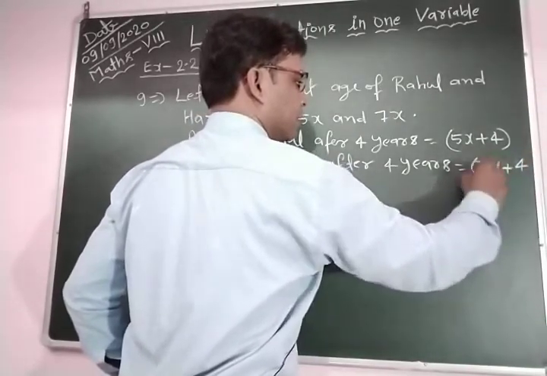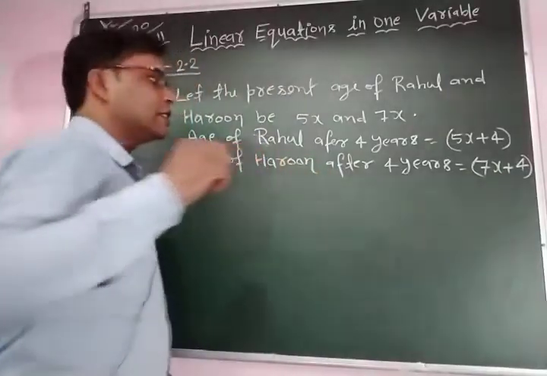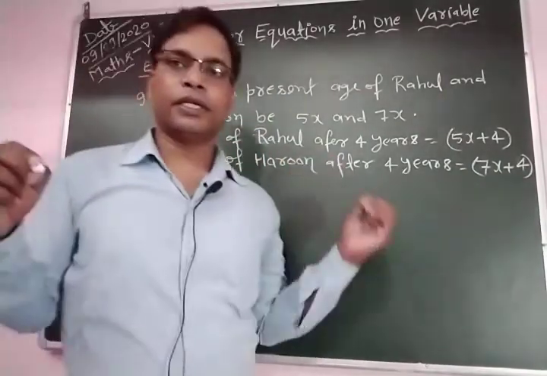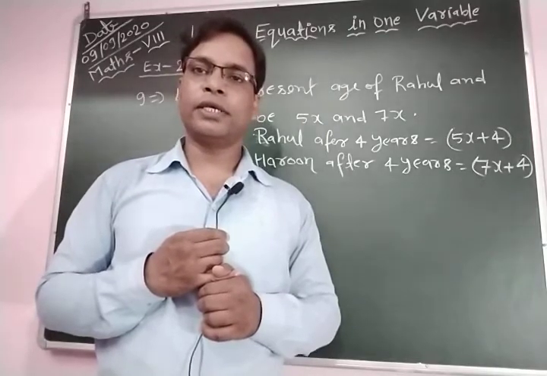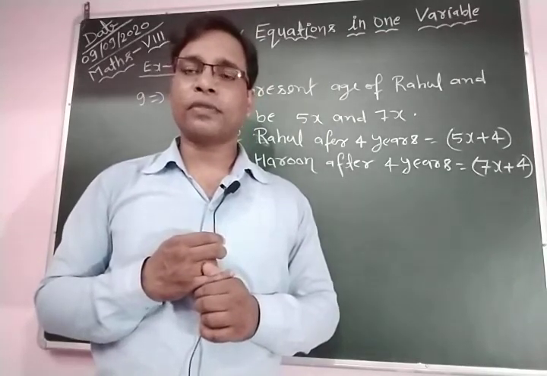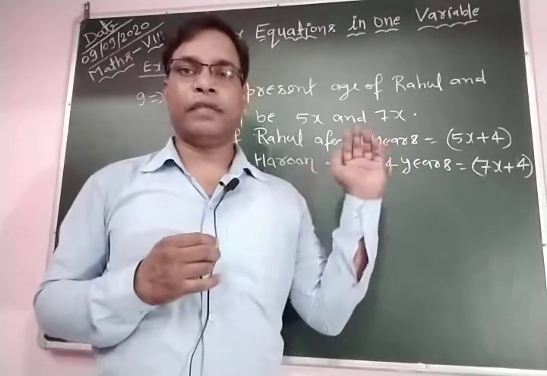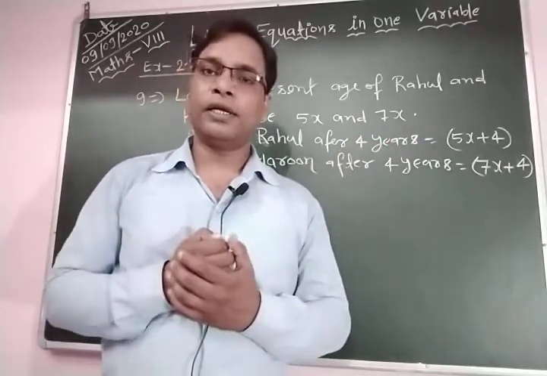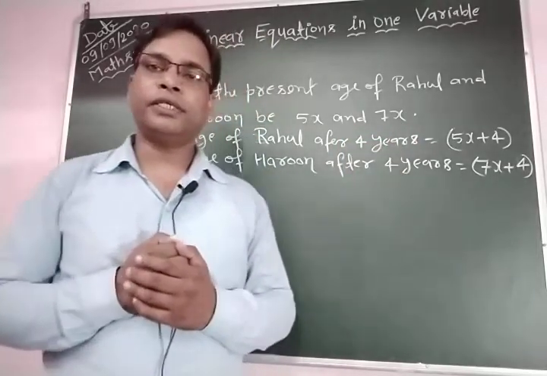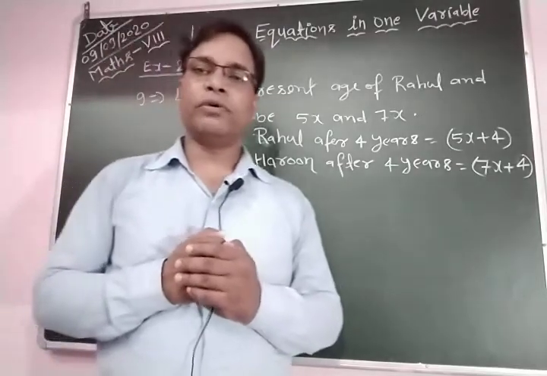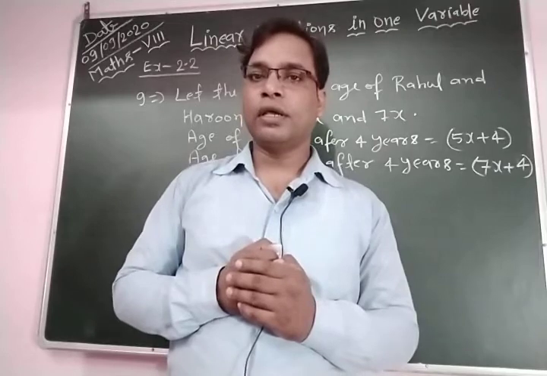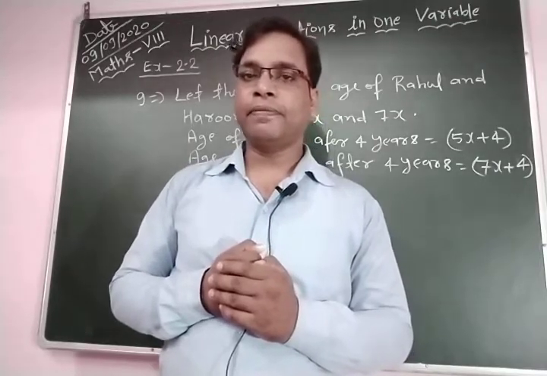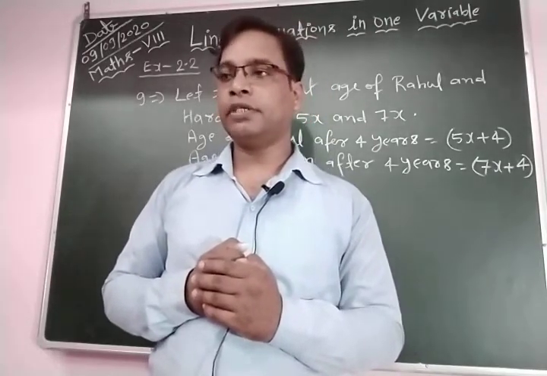So you can see here we let Rahul's age and Harun's age be 5x and 7x according to their age ratio, and Rahul's age after 4 years will be 5x plus 4, and Harun's age after 4 years will be 7x plus 4.